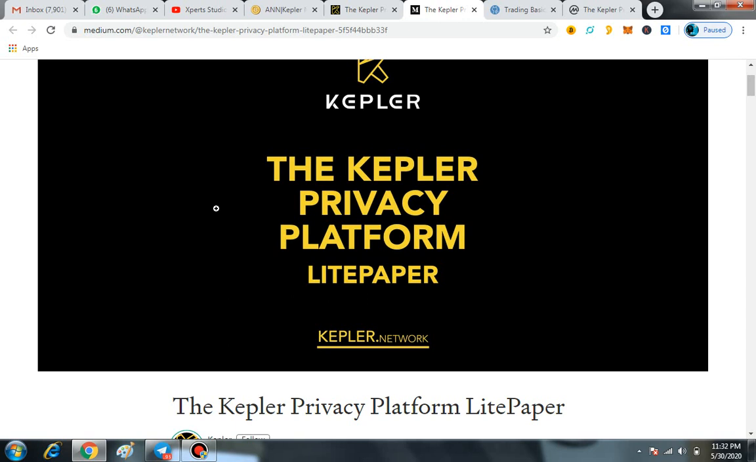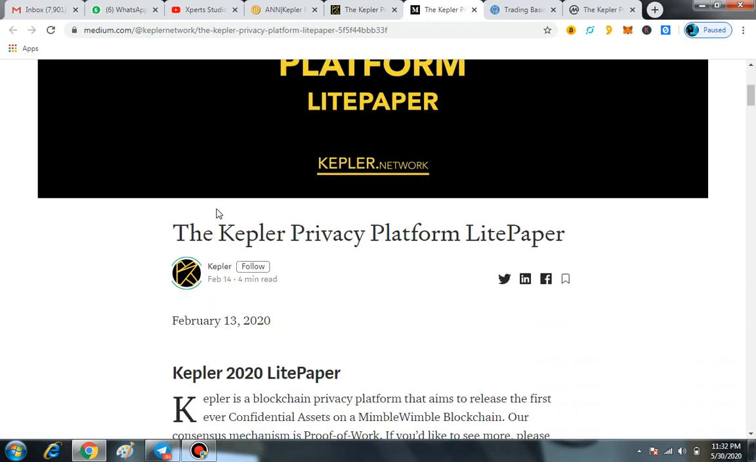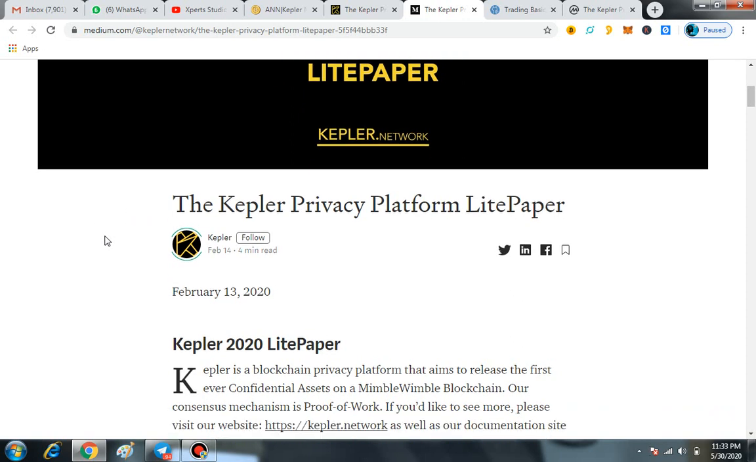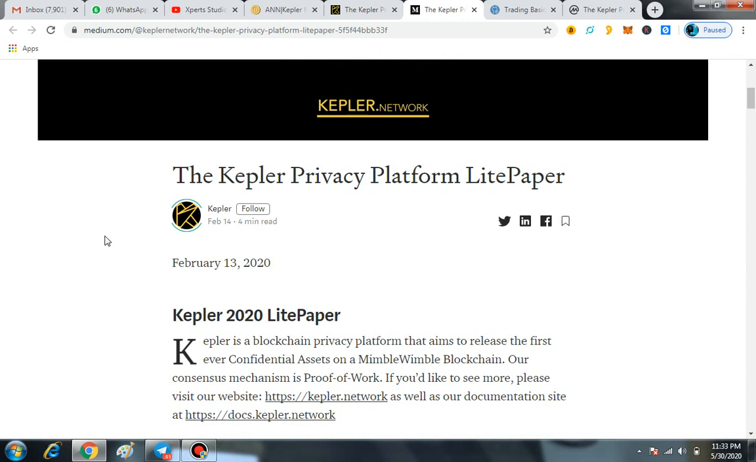First of all, what is Kepler? Kepler is the first implementation of the Mimblewimble based CA project, the things that make the whole project entirely exclusive: users can issue and reissue their confidential assets as the native token of the coin system. You can say the native coin of the system.